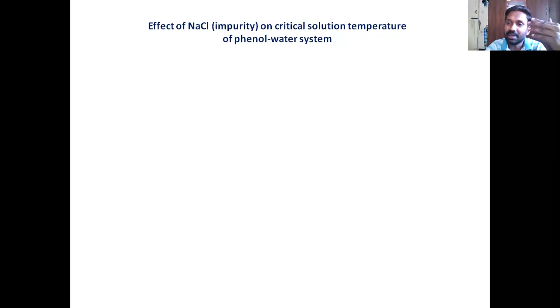If the miscibility temperature increases, it automatically means even the critical solution temperature increases. Therefore, we can construct an experiment to understand this or to measure this. And the experiment we do here is, again, take the phenol water system and then take sodium chloride as an impurity.